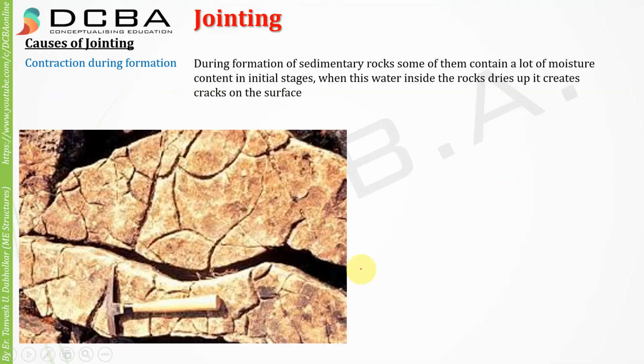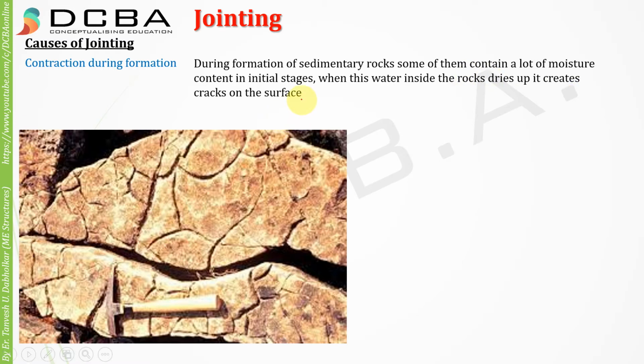Now we'll study the causes of jointing. First is contraction during formation. So during formation of sedimentary rocks, some of them contain a lot of moisture content in initial stages. When this water inside the rock dries up, it creates cracks on the surface.